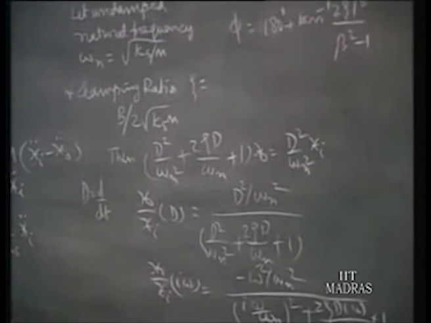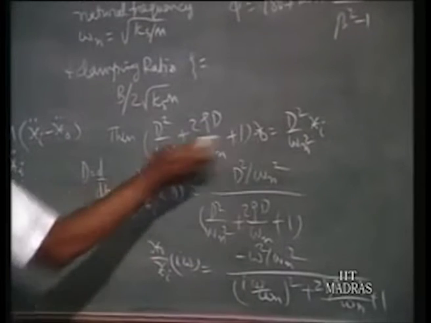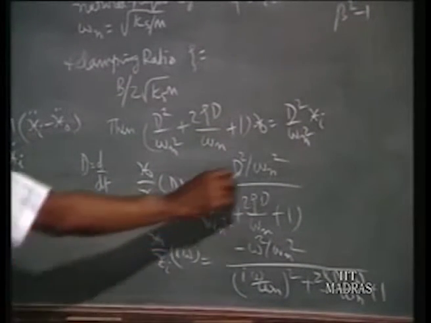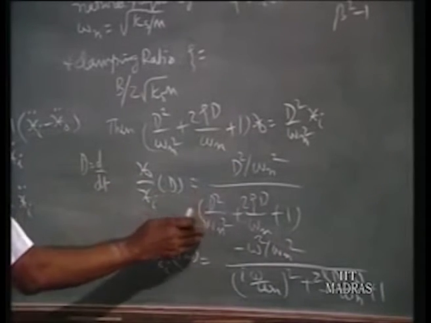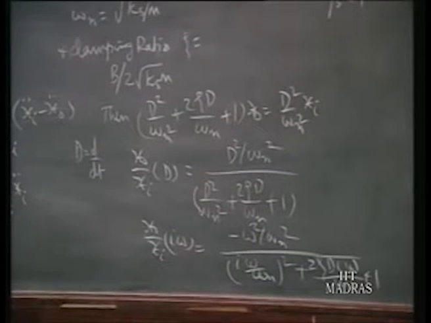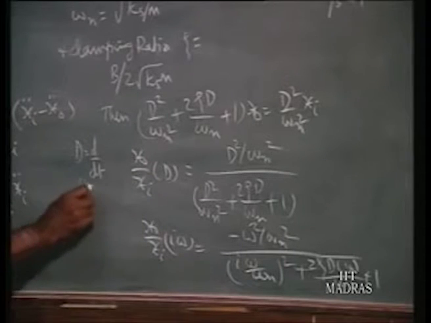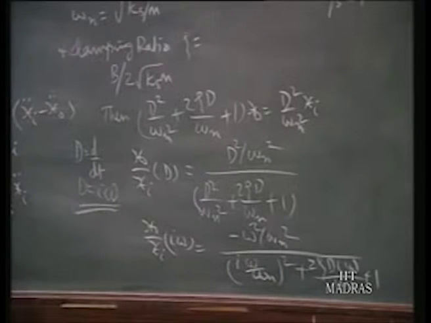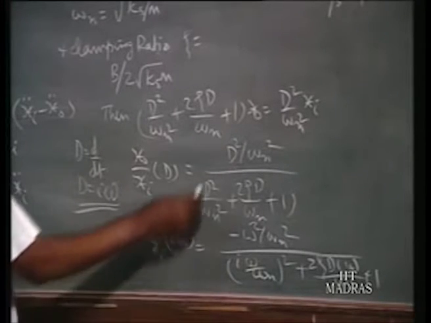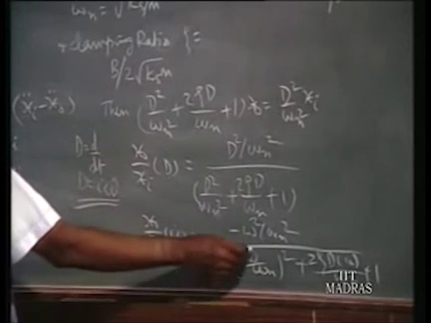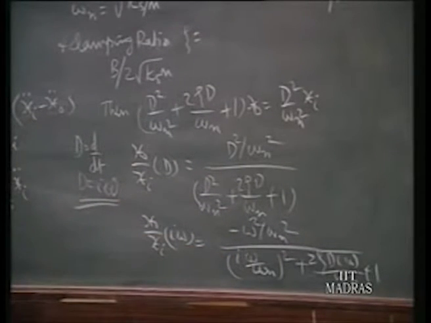Now, arranging these terms, xo by xi in terms of the differential operator D, you receive this equation with D squared over omega n squared and so on. Now, to find the frequency response of this setup, substitute D by i omega, that is our standard method of finding frequency response. So, putting in i omega, (i omega) squared is equal to minus omega squared, and the whole square is equal to minus 1. So, you get this equation.